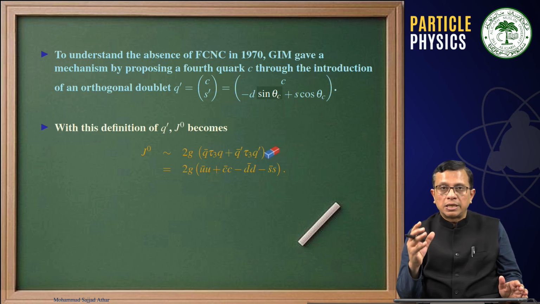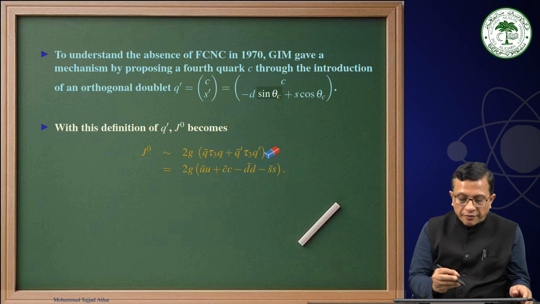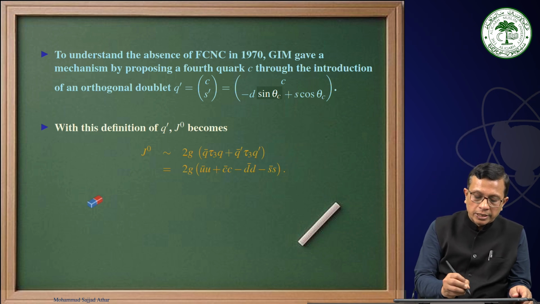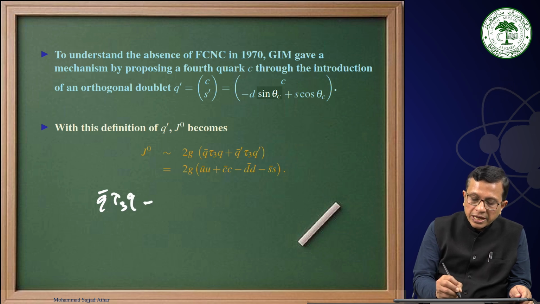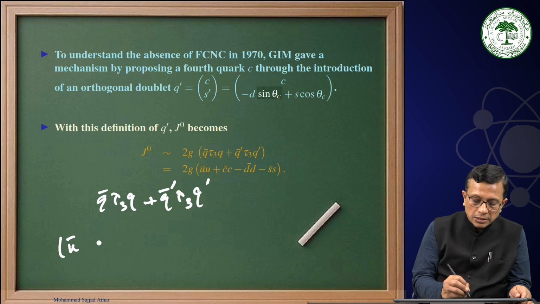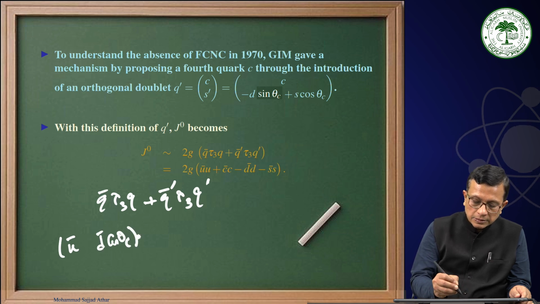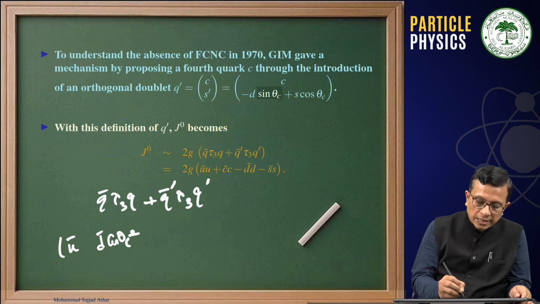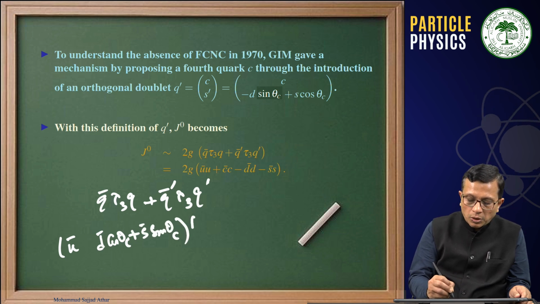And this was the interesting result, that we had already Q bar tau 3 Q, then we have the additional Q bar prime tau 3 Q prime. And this Q bar was, remember, u bar, d bar cosine theta C plus s bar sine theta C. This was 1 0 0 minus 1.